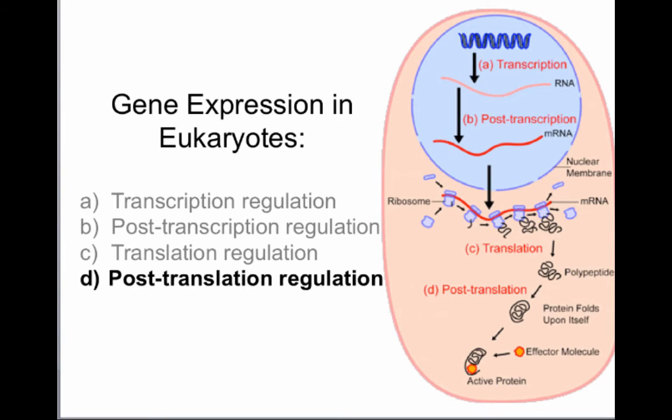So here we already had transcription, we had post-transcription regulation where we modified that RNA, it exited the nucleus and was translated. So the protein was made. We can still modify that protein, which is called post-translation regulation, to change the phenotype of that cell.